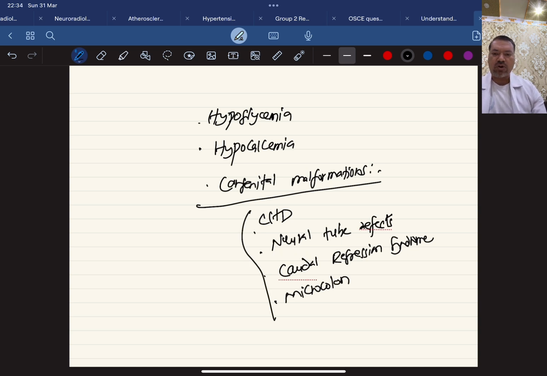Some of the questions which are very commonly asked from here, in your upcoming future exam, are regarding congenital heart disease. TGA, transposition of great arteries, and another one is hypertrophic obstructive cardiomyopathy. These are quite specific complications of heart disease in infant of diabetic mother. Another is VSD. So these are quite important questions. So please prepare them well.